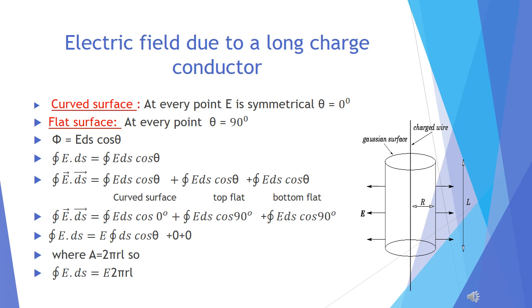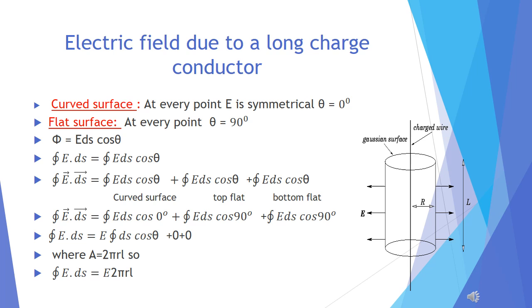We have to take this whole surface as a Gaussian surface, but when it comes to calculation, we will do our calculation in parts. One for the curved surface because it has a symmetry, and one for the flat surface because the flat surface again has symmetry. This is what I told before. If we are compelled because we are not getting one surface which is symmetrical, we will divide our surface into two parts and each part should have a separate symmetry.